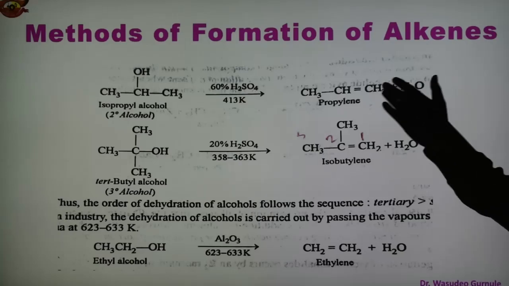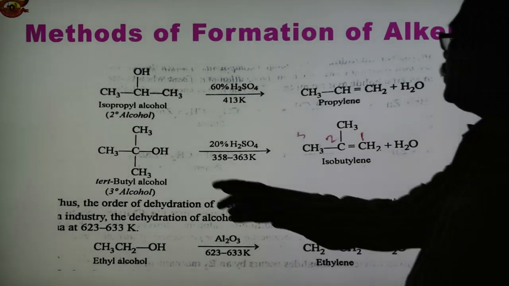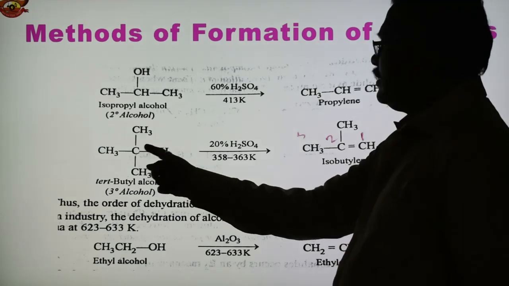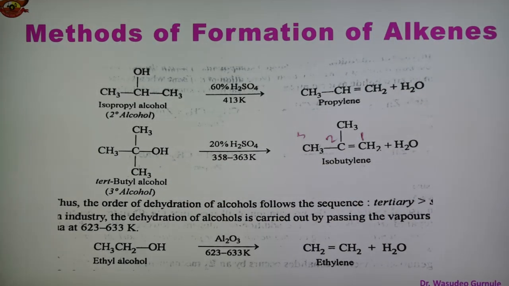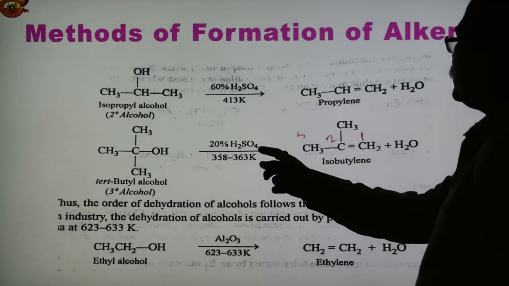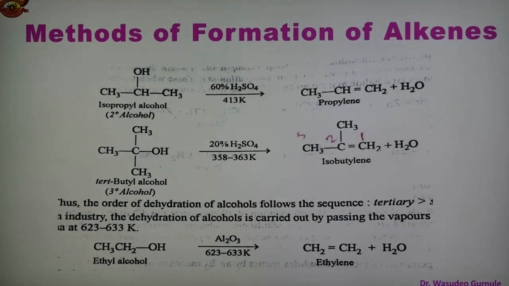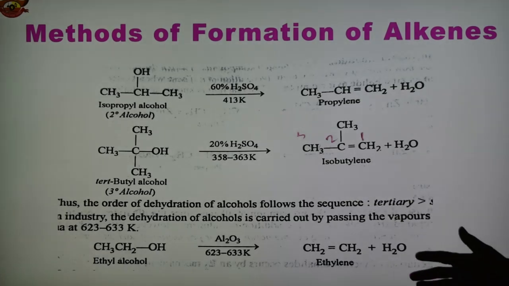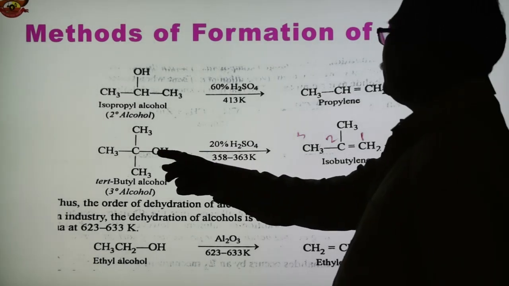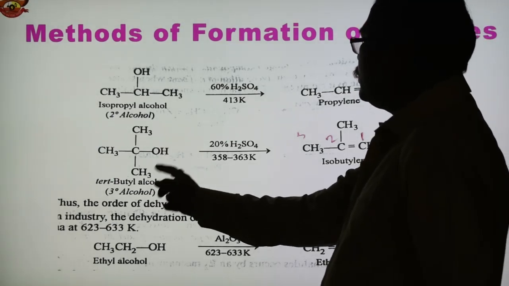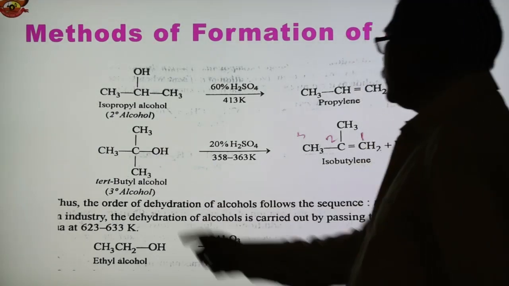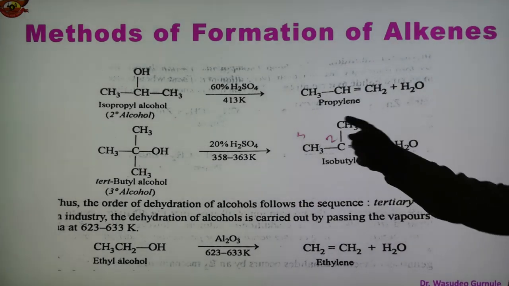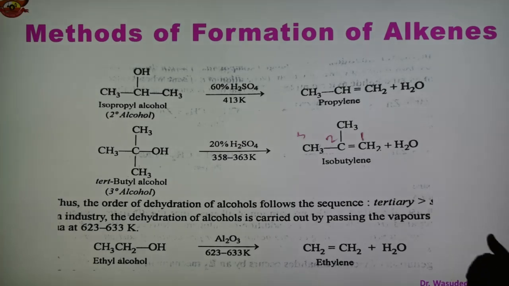This is another reaction. One more reaction is given here, of a tertiary alcohol. The OH is present on the tertiary carbon, therefore this is a tertiary alcohol. The name is tertiary butyl alcohol. In presence of 20% sulfuric acid, and at this temperature, we obtain isobutylene, and in this case OH from this carbon and H from this carbon are removed. So now C double bond CH2 is here. This is the compound known as isobutylene. So we obtain propylene from secondary alcohol, isobutylene from tertiary alcohol, by the dehydration of alcohol. So these are the methods.